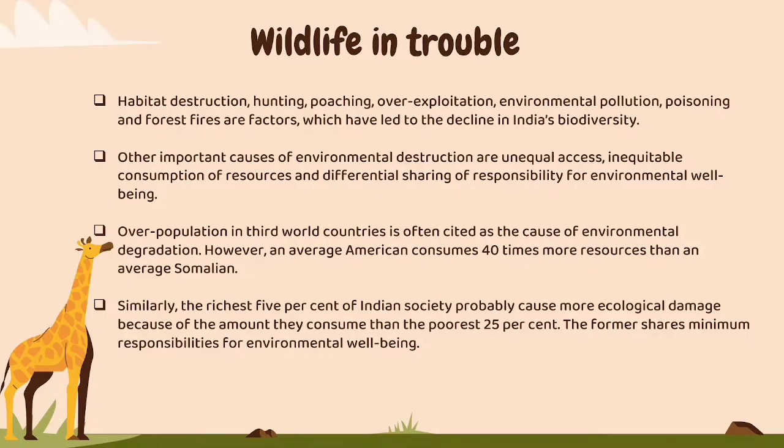Similarly, the richest 5% of Indian society probably cause more ecological damage, because there are variations in the level of consumption. Due to the responsibilities endowed to a person, it differs from person to person and country to country. The level of maintenance and the distribution factors also contribute to the trouble of wildlife.